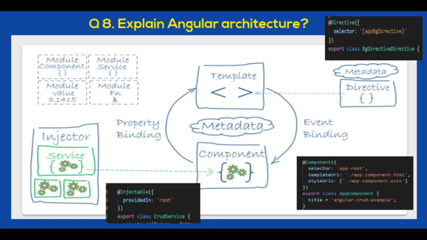Metadata describes the class, that is component, module, service, directives with the help of decorator, and component interacts with template through property and event binding, and directive communicates with template, so we can inject the selector into the template. In our example, it is the app busy directive, and service is injected into the component for data communication.